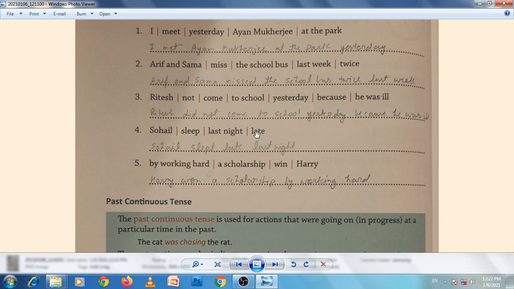Number 4. Sohail sleep last night late. So Sohail slept late last night. And 5th is, by working hard a scholarship win Harry. So Harry won a scholarship by working hard.